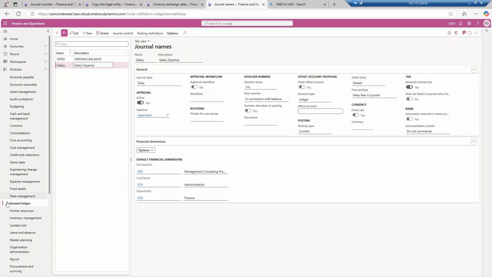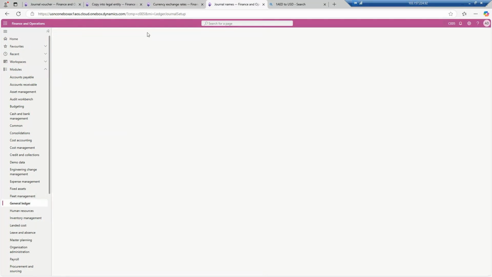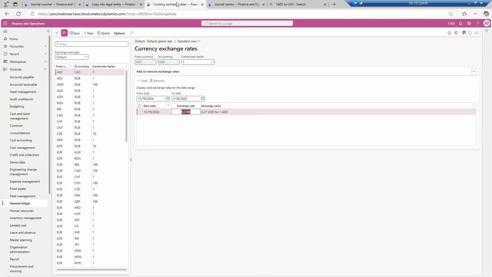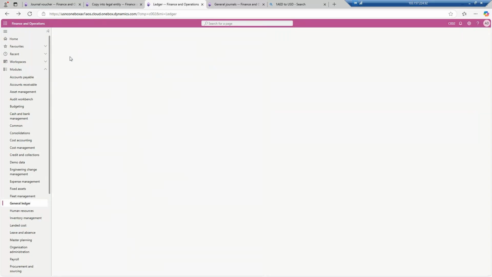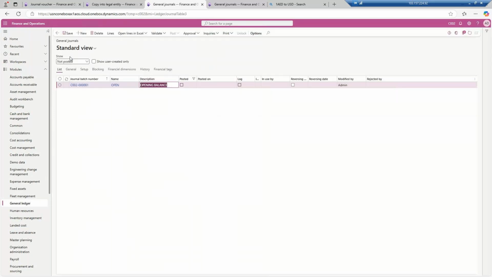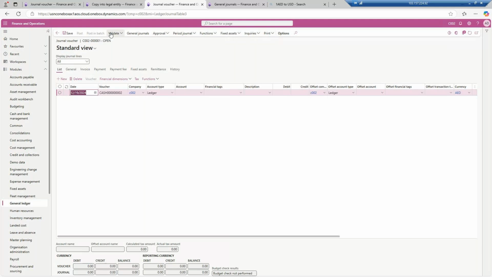Now I will open the balance of this account. We were working in C002, right? Now I have added it, so go to the general ledger, general journals, and on the journals you click on the open button, go to the lines button. So here the opening balance is a little bit different.